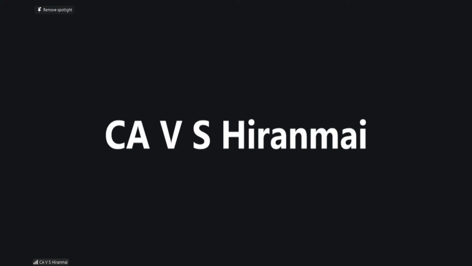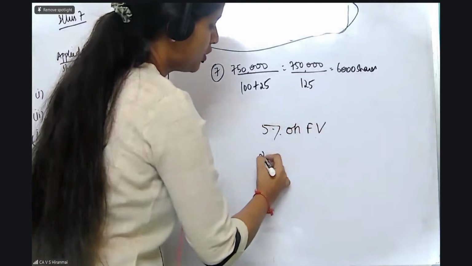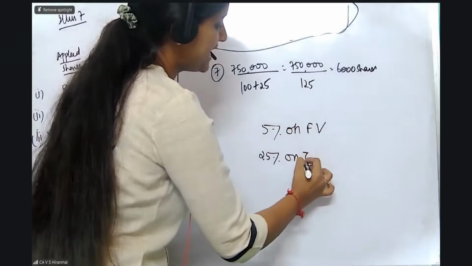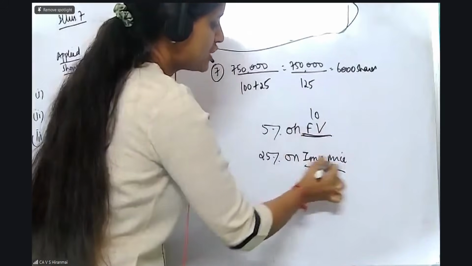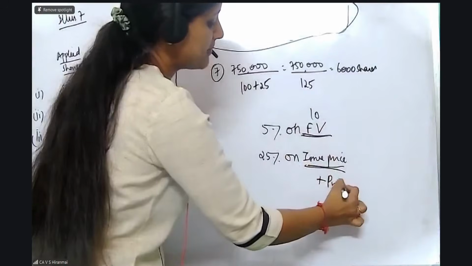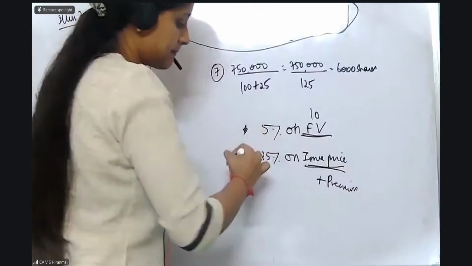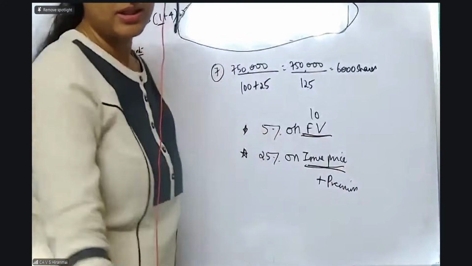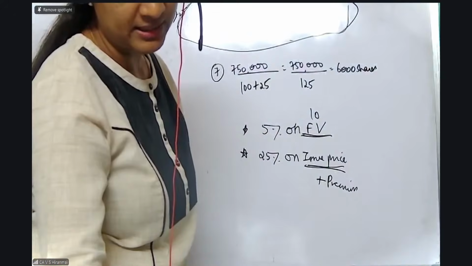See, application amount correct. Neha is asking me, Madam, 5% or 25%? Neha, 5% on the face value. Minimum should be 5% on the face value or 25% on the issue price. दोनों का फर्क है. Face value 10. Issue price can be including the premium sometimes. तो इसमें वो बोल रहा है. These are the two things. Clear? Now you understood, Neha, दोनों conditions है, दोनों different amounts are there.